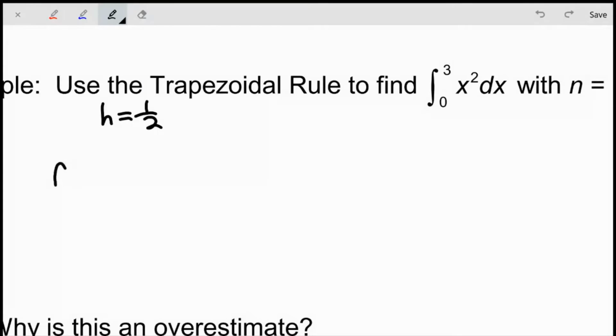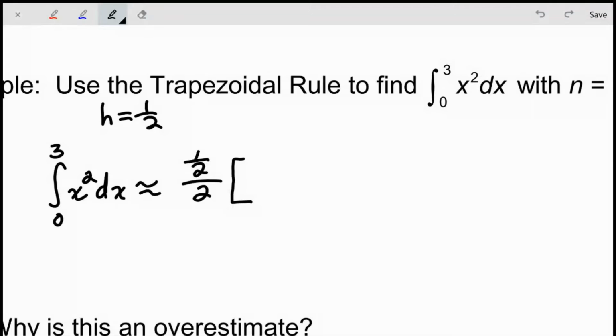So what I'm going to do here is approximate this integral. The integral from 0 to 3 of x squared dx can be approximated by this. We're just going to use what that formula said. Our height divided by 2, because remember there's a 1/2 in that formula for the area of a trapezoid. And now I need to get all of my function values. So I need the endpoints of all of these subintervals. The first endpoint would be at 0. That's going to show up in a single trapezoid.